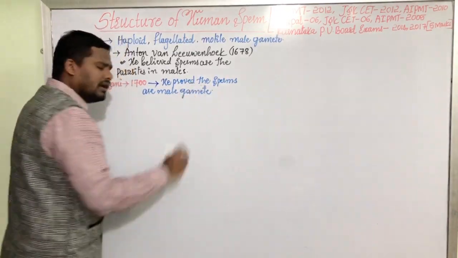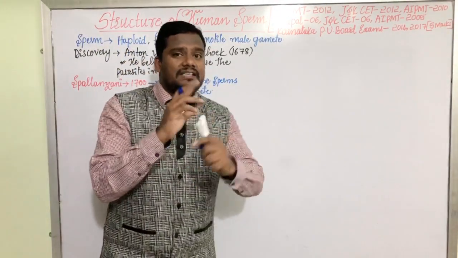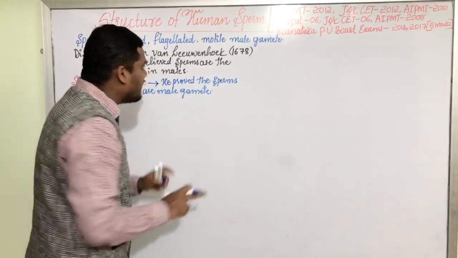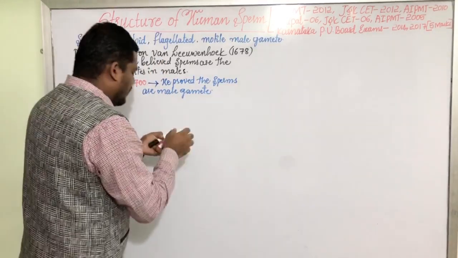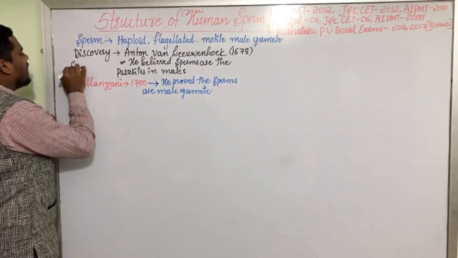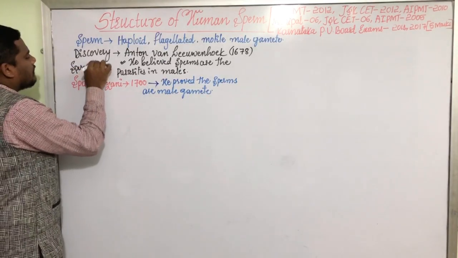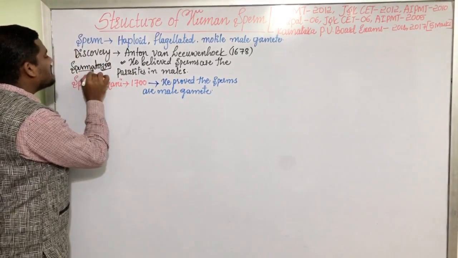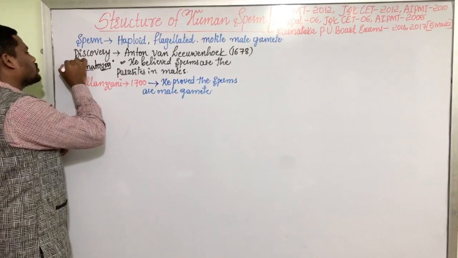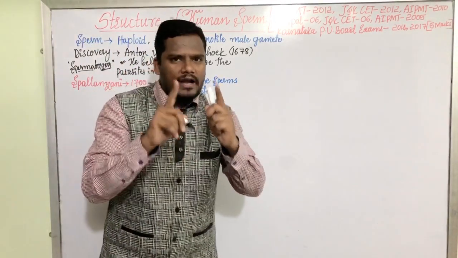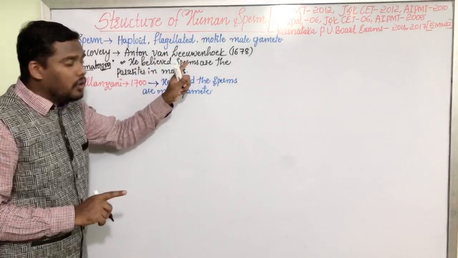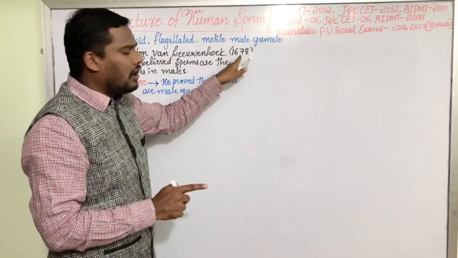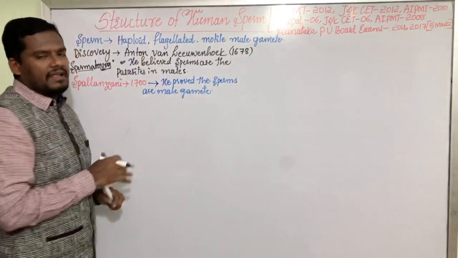Here you need to remember the names of two very important scientists who discovered the sperms. Anton van Leeuwenhoek in the year 1678, and the same person, Anton van Leeuwenhoek, coined the term spermatozoa. Zoa means animals. Sperm-like animals. This word spermatozoa was first coined by Anton van Leeuwenhoek in the year 1678, and the same person is responsible for the discovery of the sperm, my dear friends.